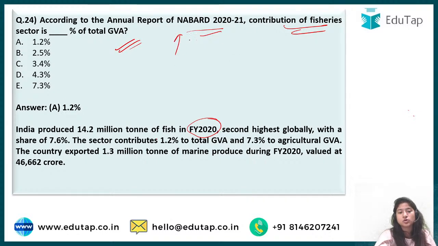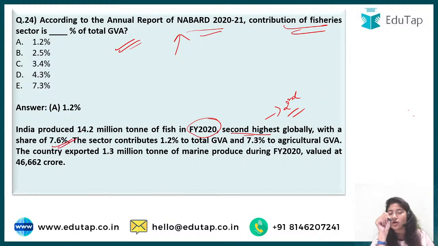That's what the report of NABARD says. Okay, and second highest globally. So our production was second highest in the world when it comes to fisheries, with a share of 7.6%, and we contributed 7.6% to the world. The sector contributes 1.2% to total GVA. When we're talking about total GVA, total value, then it contributed 1.2%.